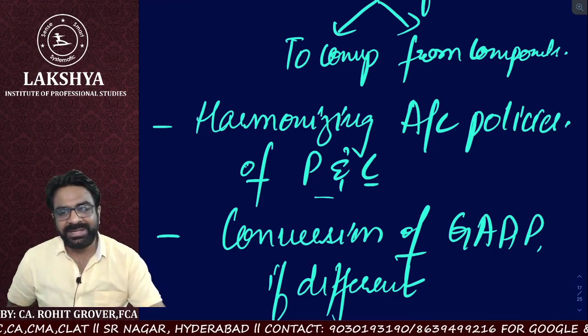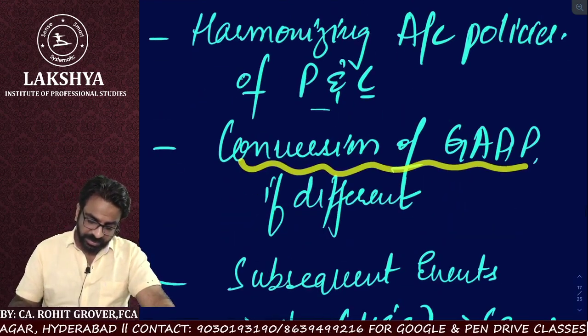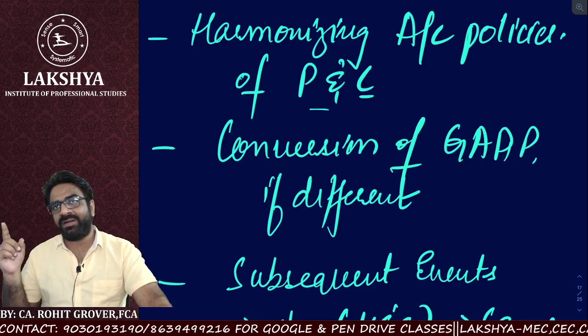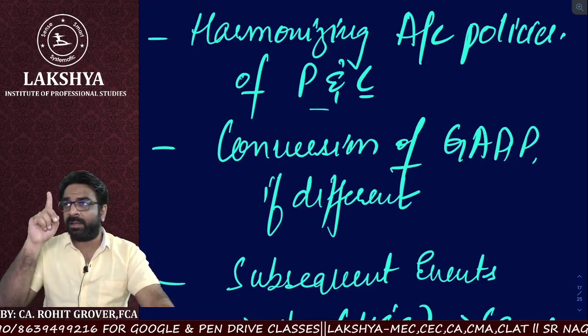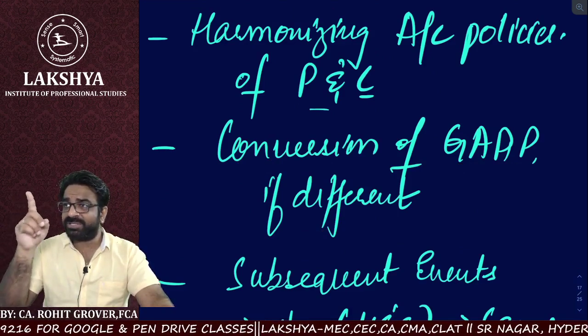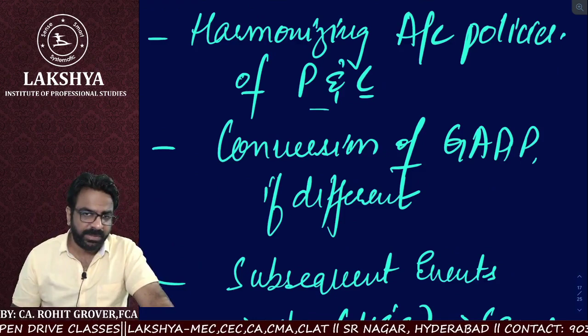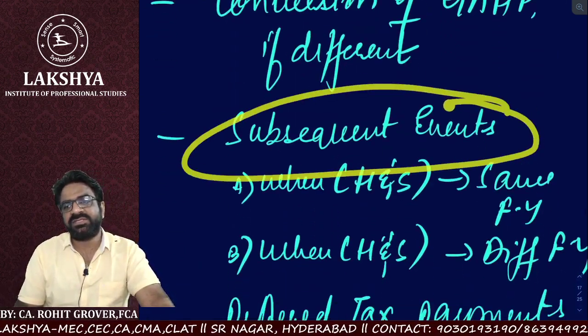By current adjustment. Then conversion of GAAP, if different. Now, if the component is following a different GAAP and the parent is following a different GAAP, then the component's GAAP has to be changed as per the parent's GAAP. That is called conversion of GAAP. Then we have to see the subsequent events also.